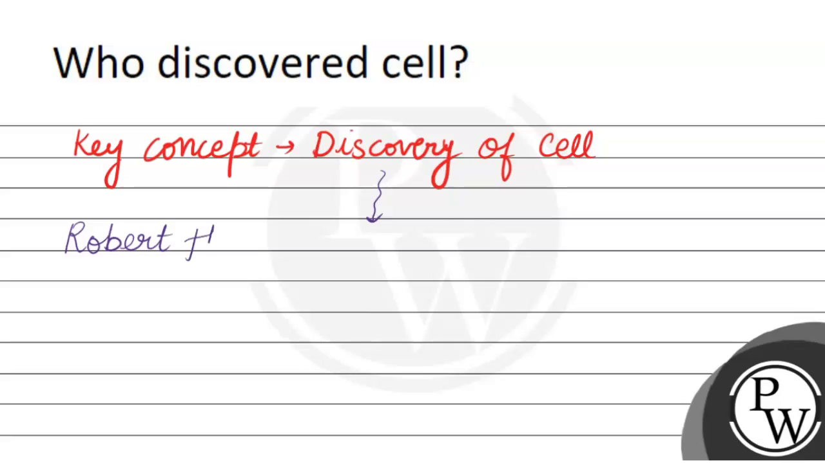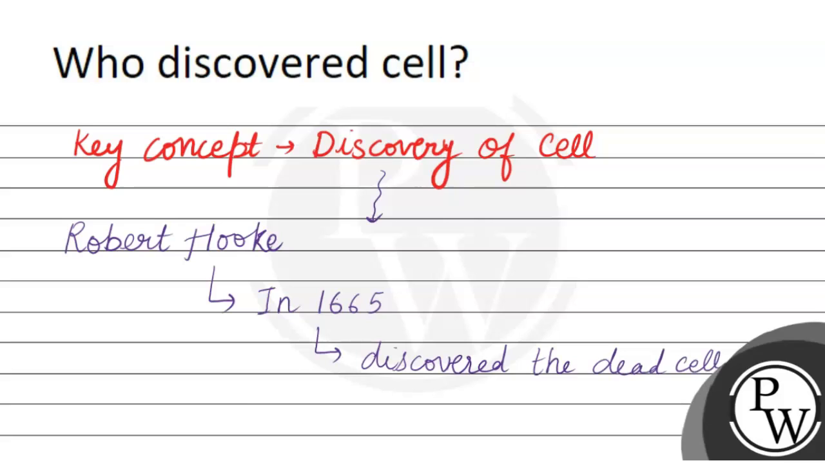Robert Hooke, जिन्होंने for the very first time एक dead cell को discover किया था. So Robert Hooke in 1665 was the person who discovered the dead cell. So we can write discovered the dead cell from the cork.